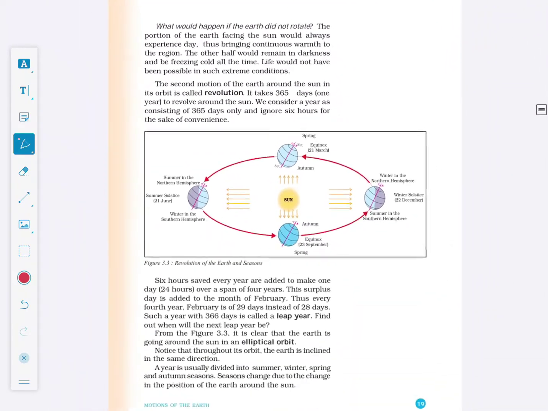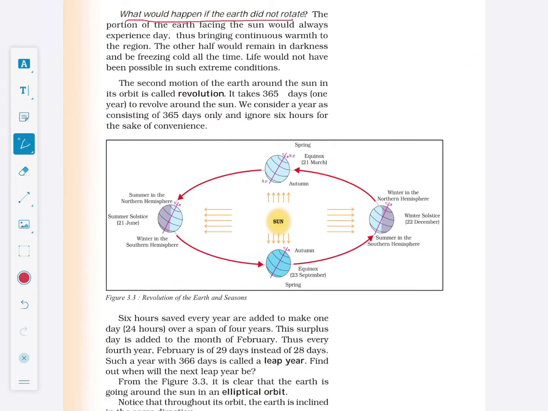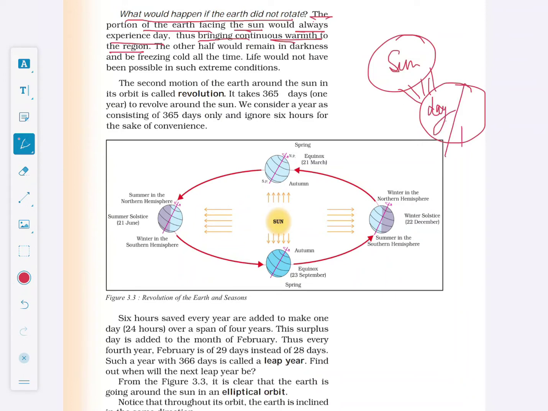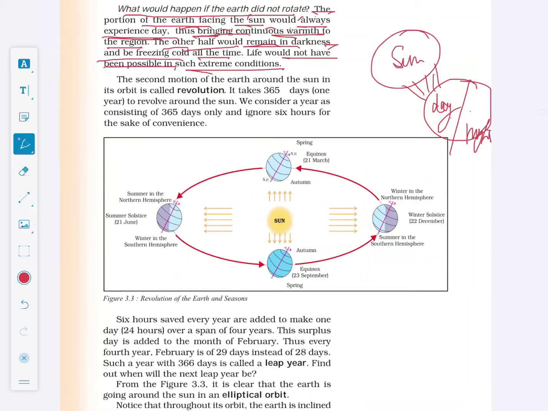Coming to the next page, we all know that the portion of the earth facing the sun would always experience day, thus bringing continuous warmth to the region. Suppose this region is facing the sun. So, in this area there will be day and in this area there will be night. So, the earth facing the sun would always experience day and the other half would remain in darkness and be freezing cold all the time. Life would not have been possible in such extreme condition.